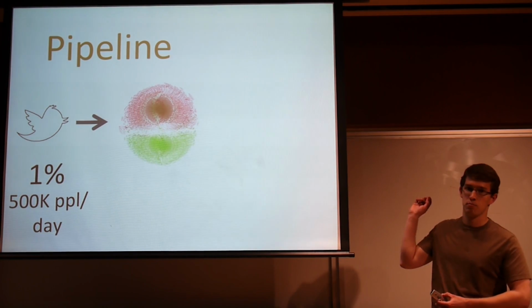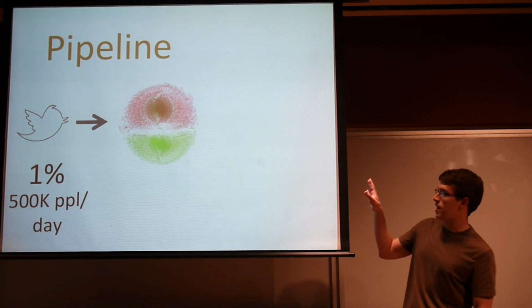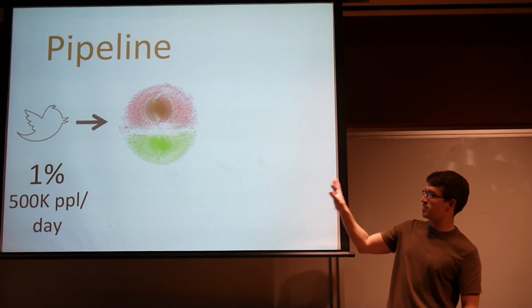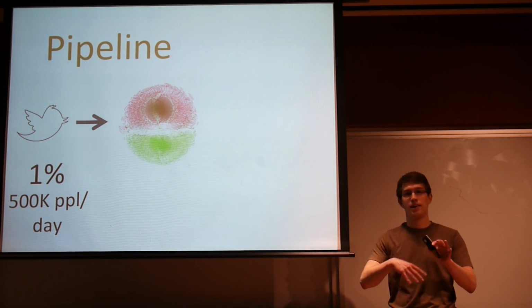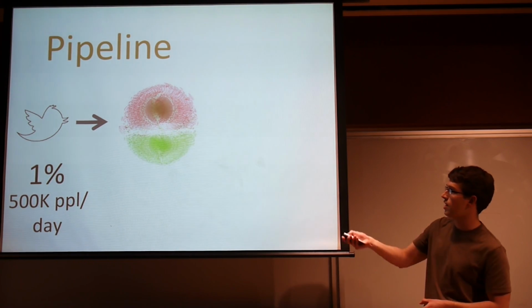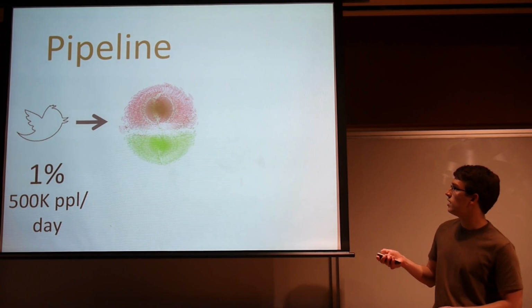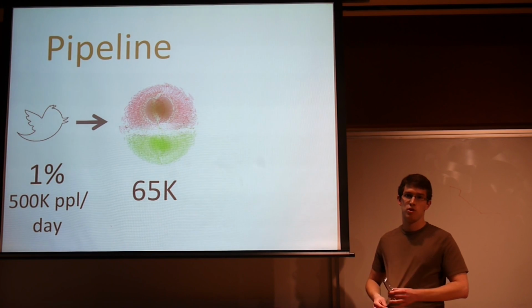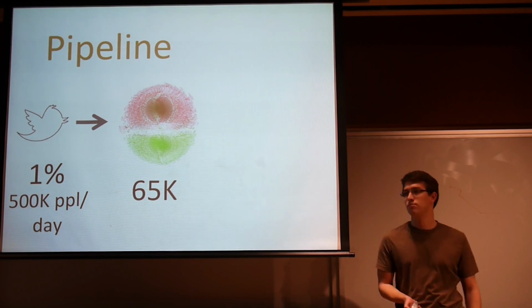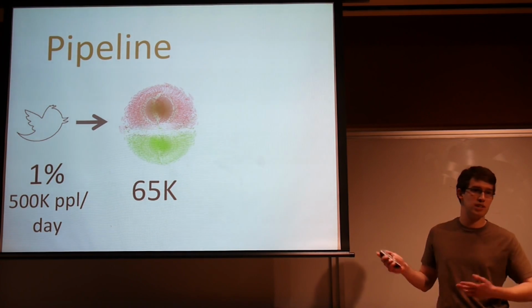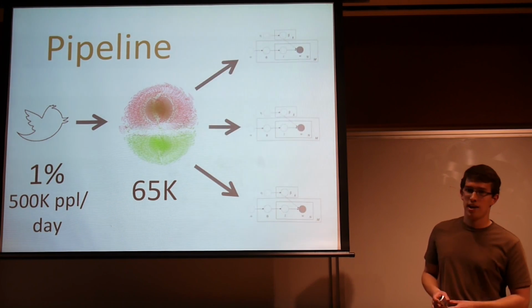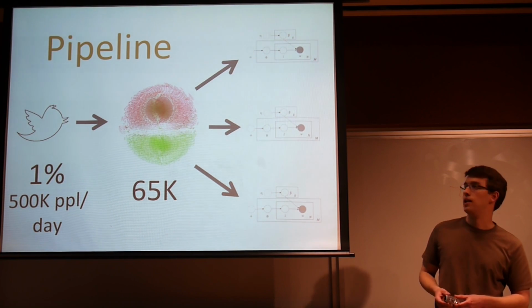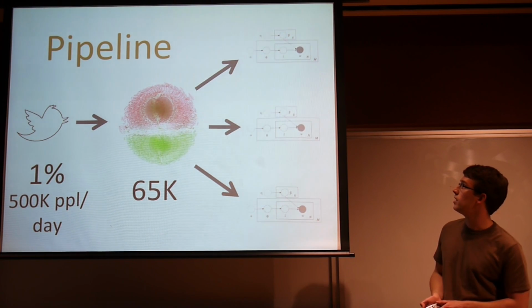We've adapted some of the prior work on community detection that will take a social graph. This is just a subset, this isn't all of Twitter. It tries to figure out, in a connected graph, what the different communities are. There are actually some connections here that you don't see. We ended up with about 65,000 communities over the course of 5 days, so every 5 days you'll get a new 65K communities. And then we naively parallelize this out into separate language models that include LDA and multinomial. We'll talk about that in a little bit.